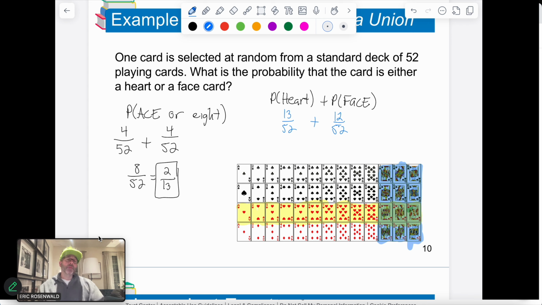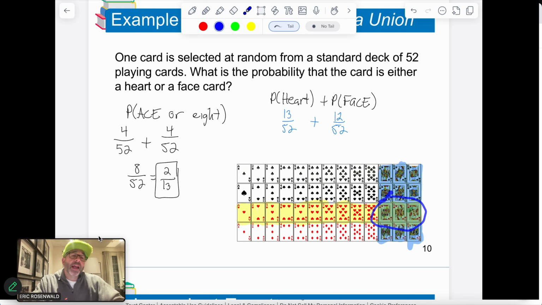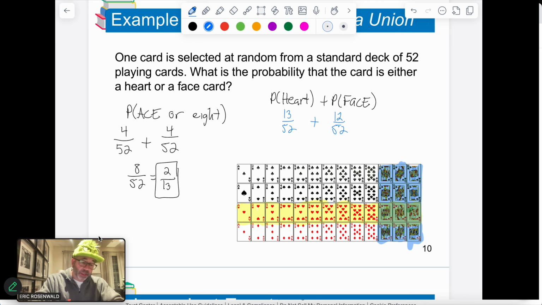Okay. Now, normally I would just add these together and we would just go ahead and say that there's 25 out of 52, but there's an overlap that takes place. These 3 cards, which are green because yellow and blue make green, these 3 cards were counted not once but twice. So they were hearts and they were face cards. This is what we call an intersection between the two. And when this intersection takes place, we're going to subtract that intersection, which is those 3 out of the 52, because I counted them more than once.